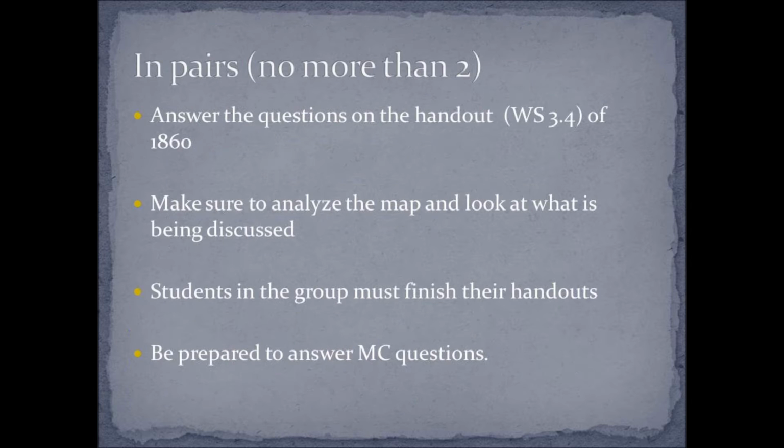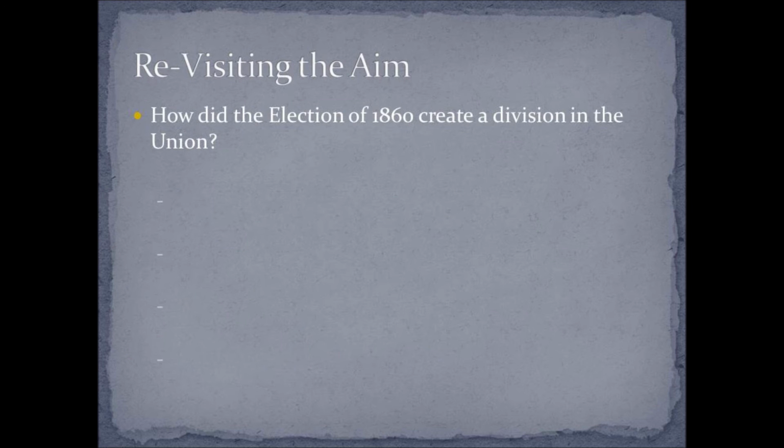In pairs of no more than 2, answer the question on the handout of 1860. Make sure to analyze the map and look at what is being discussed. Students in the group must finish their own handouts and be prepared to answer multiple choice questions. And we will finish by revisiting the aim. How did the election of 1860 create division in the Union? And we'll talk more about that tomorrow. Have a good night.